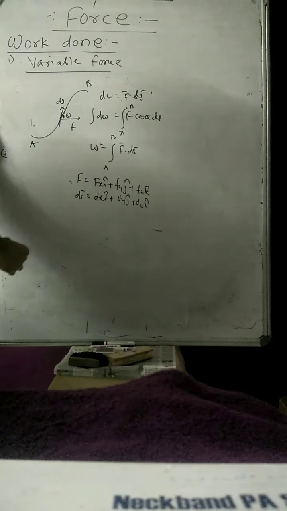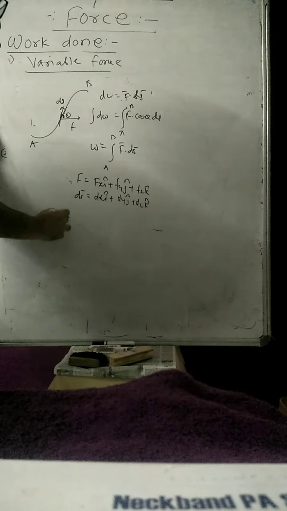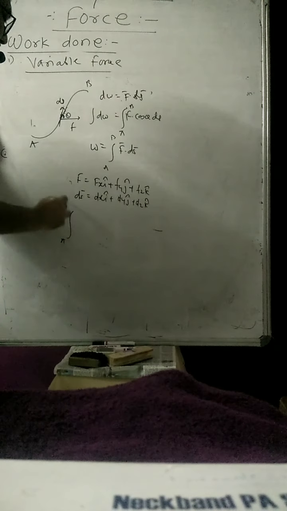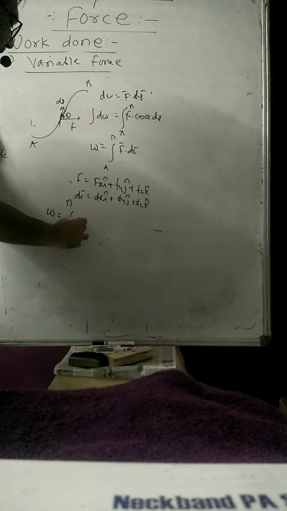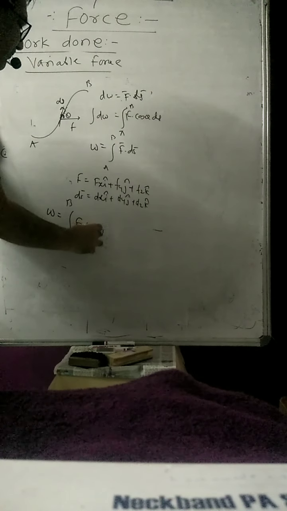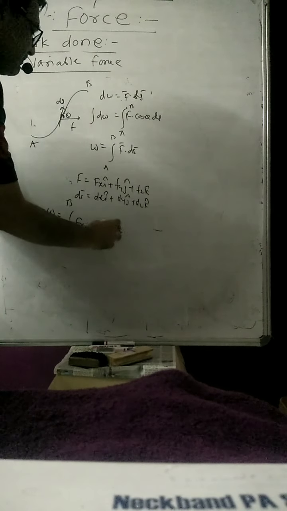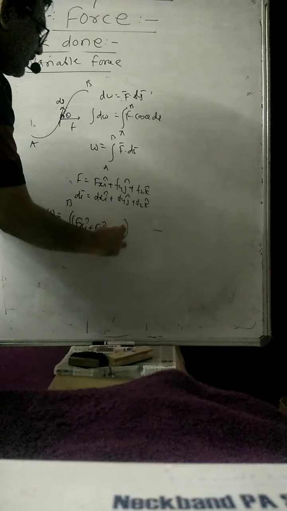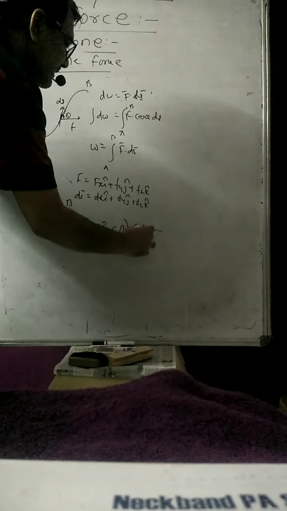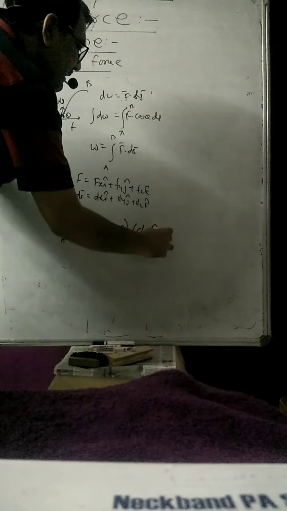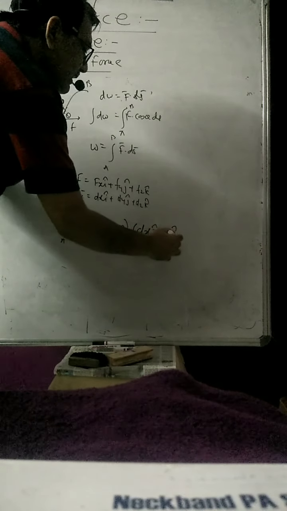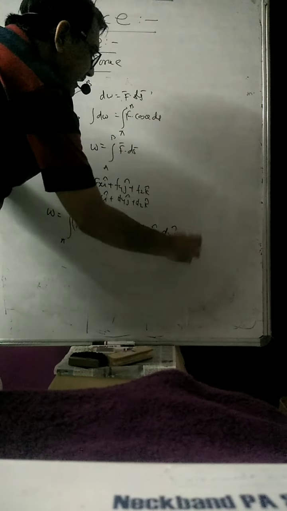Then the total work done is the integration from A to B of Fx i plus Fy j plus Fz k dot dx i plus dy j plus dz k.